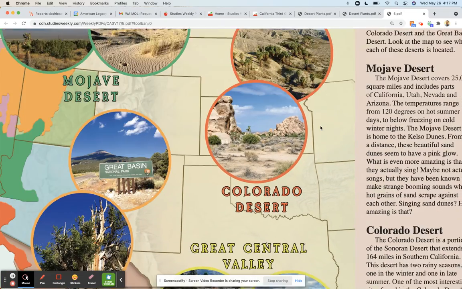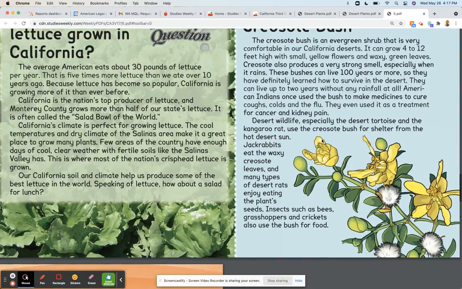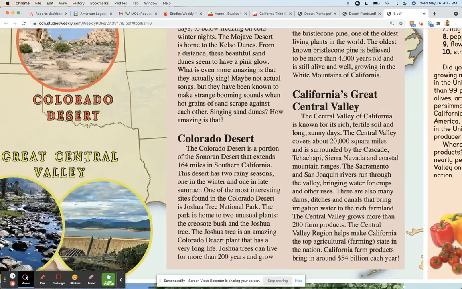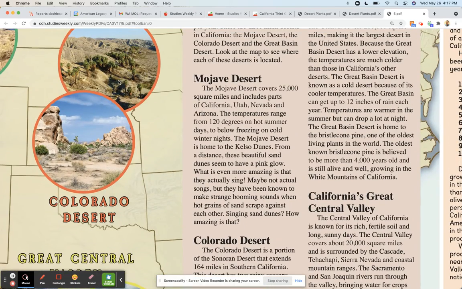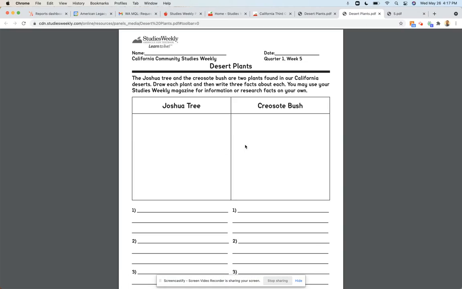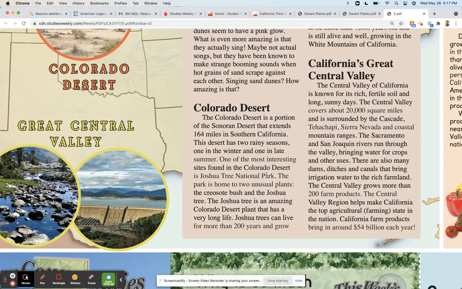I've got a picture in here of the, and again, I'm totally pronouncing this wrong, the creosote bush right there. So I can actually cut that out of my Studies Weekly. And I've got a picture or two of the Joshua tree right here in the Colorado desert. So I can cut those out, put those right here, and then research, because in here it talks about the Joshua tree in the Colorado desert.